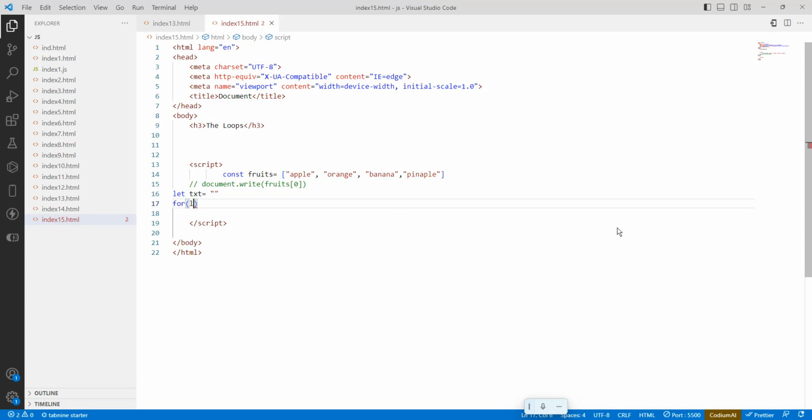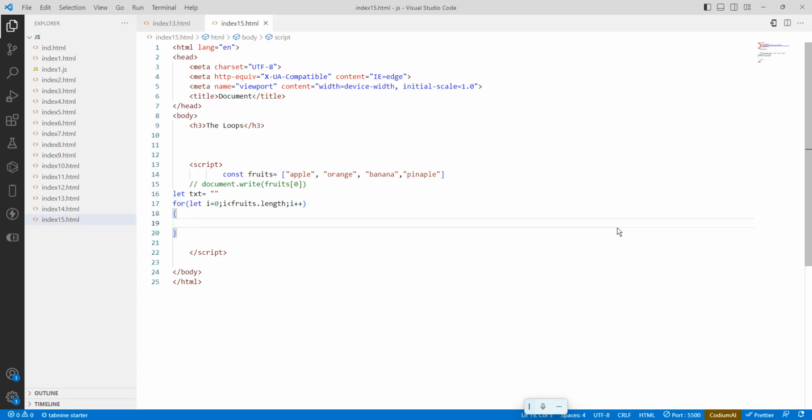For let i equals to 0, i less than fruits dot length, i plus plus, open close brace.